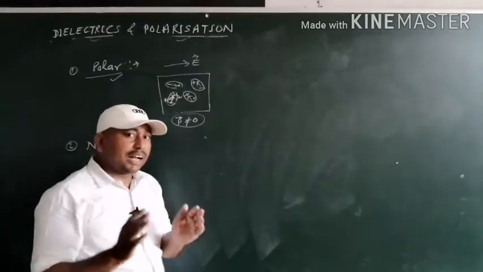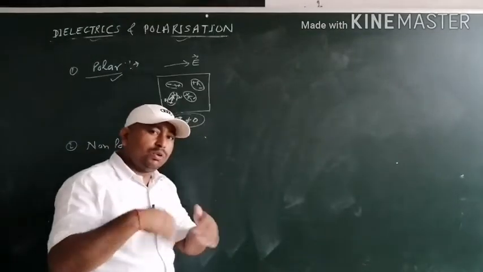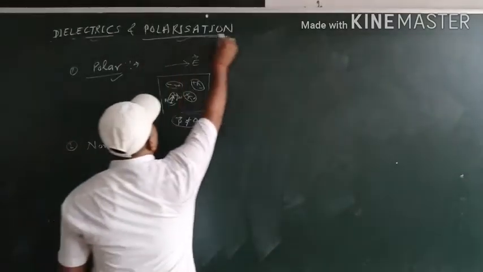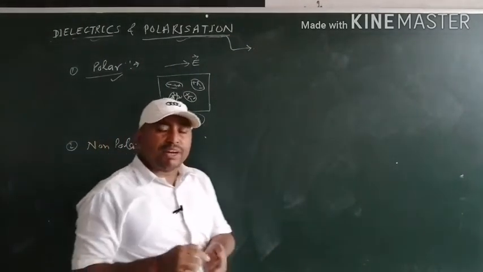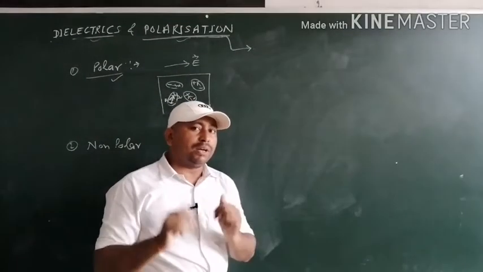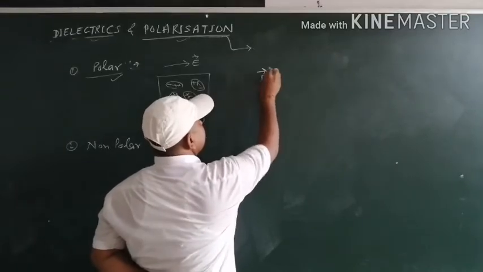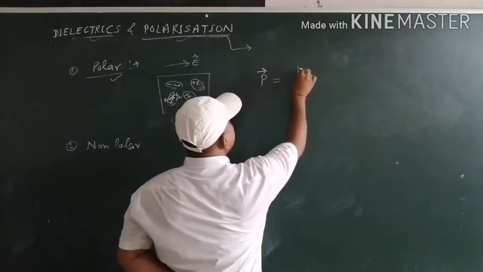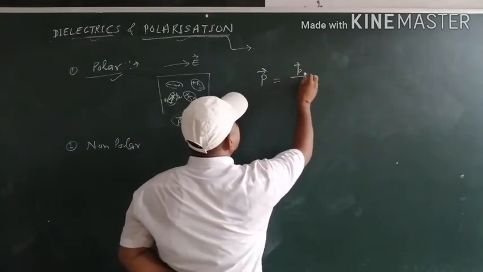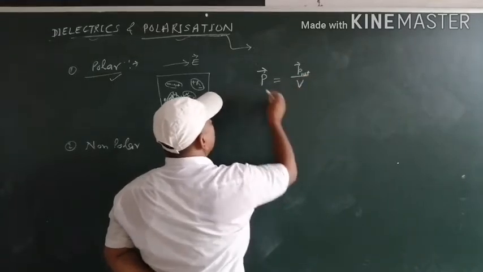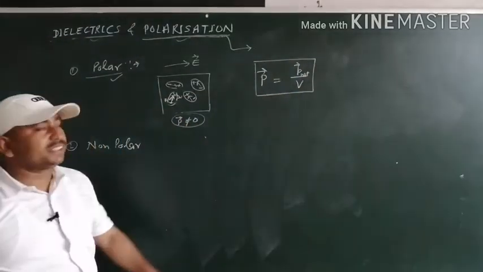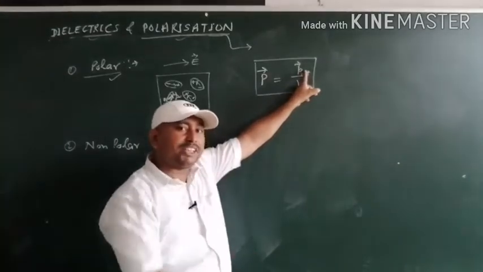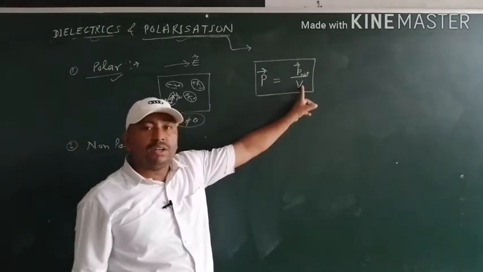It means if the net dipole moment possessed by per unit volume of substance is not zero, then there is some polarization. What is polarization? Polarization can be defined as the net dipole moment per unit volume. It can be represented by capital P, and that will be equal to the net dipole moment, p net, divided by the volume. Net dipole moment means the vector sum of the dipole moments of each molecule present in the volume V.